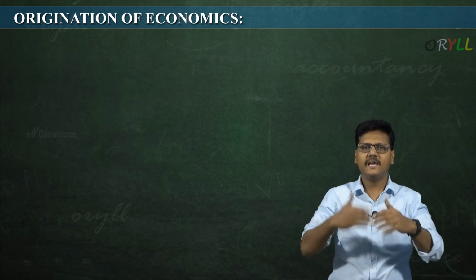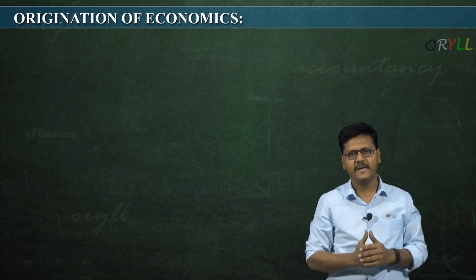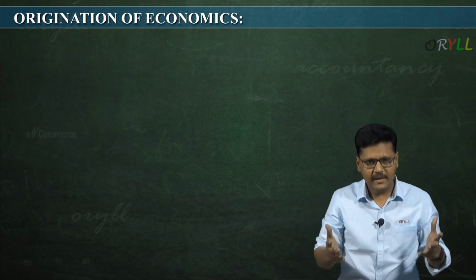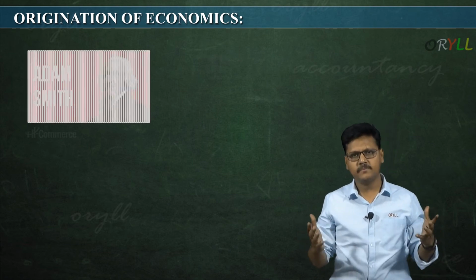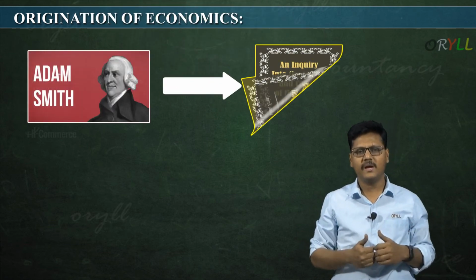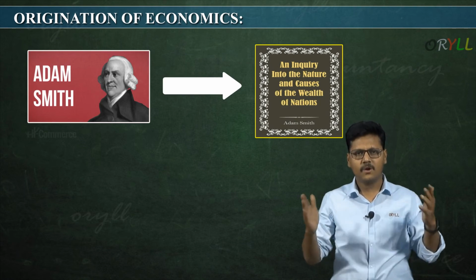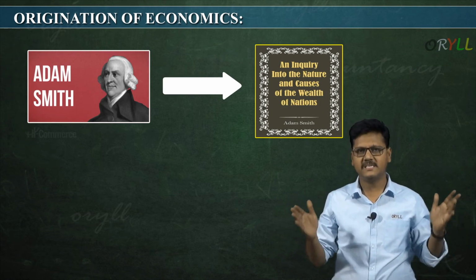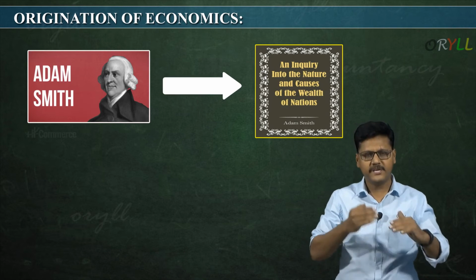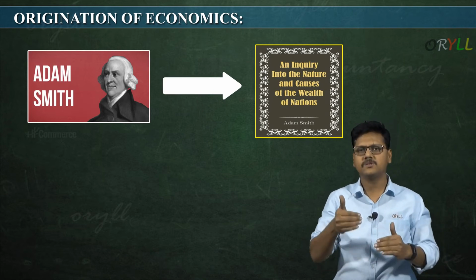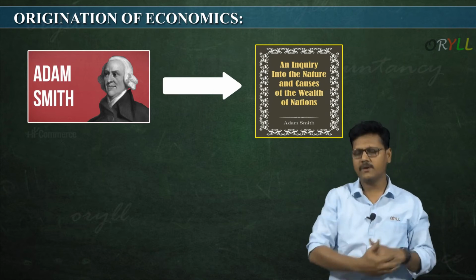Therefore it was studied along with political science. One day, when a person called Adam Smith published a book called An Enquiry into the Nature and Causes of Wealth of Nations in 1776, a separate category originated. So that we are going to study now.